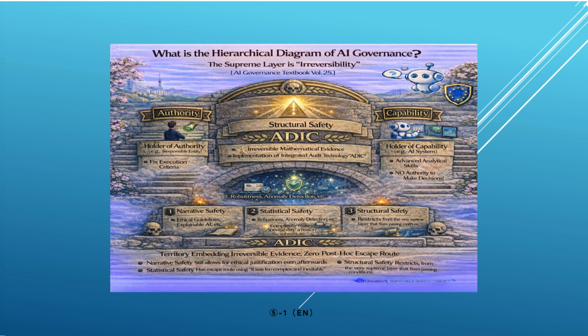We must transition from merely trusting AI to a new era of governance focused on verifying structures that cannot be bypassed. Unless post-hoc impossibility is fixed in advance, responsibility does not evaporate. It was never established in the first place.